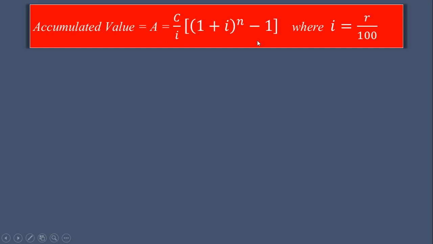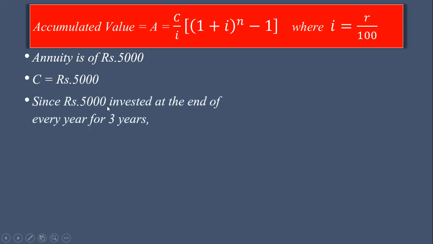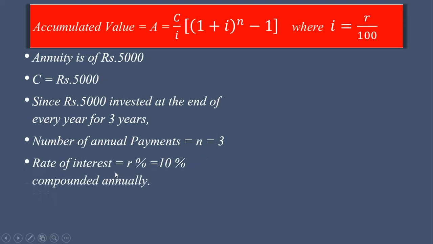So using this formula, we can find the accumulated value A. The annuity is of rupees 5000, so we write C, it is denoted by C, C is equal to rupees 5000. Since rupees 5000 are invested at the end of every year for 3 years, the number of annual payments is n is equal to 3. The rate of interest is R percent is equal to 10%, and remember this thing, this interest is compounded annually. I is equal to R upon 100, that is 10 upon 100 is equal to 0.1.